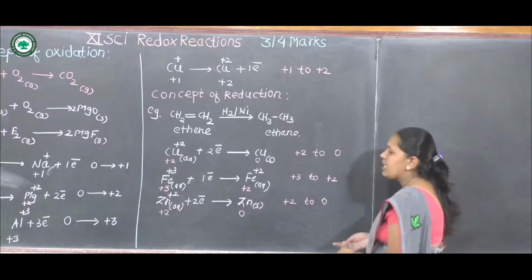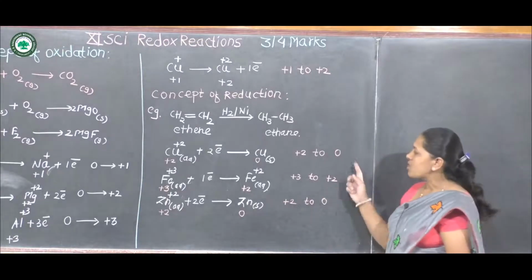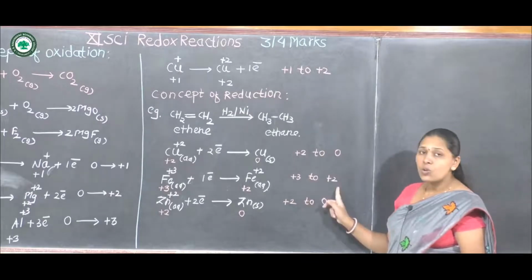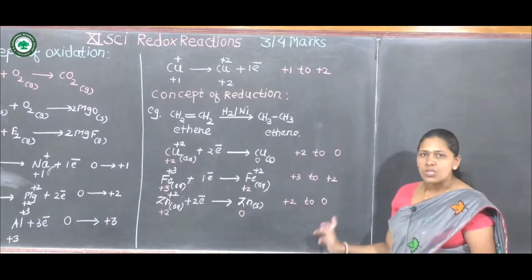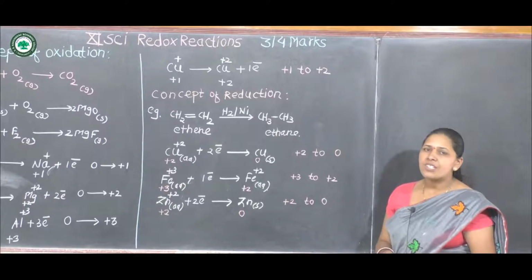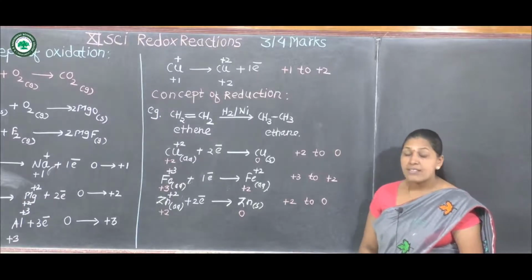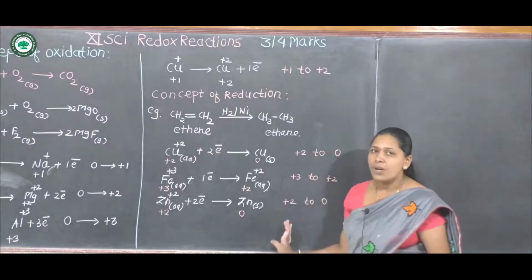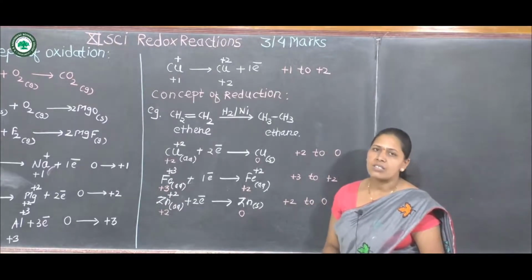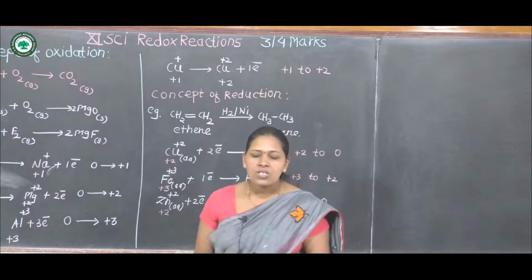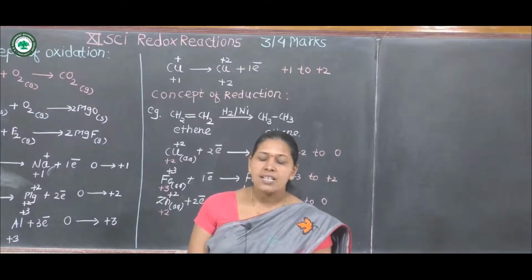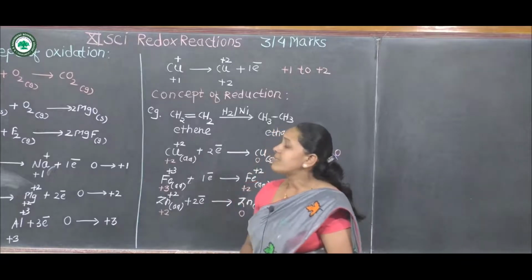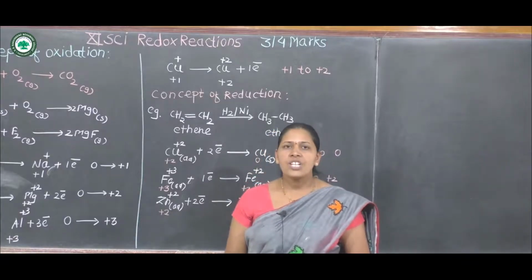In these 3 examples, oxidation number changes from +2 to 0, +3 to +2, +2 to 0. That means oxidation state decreases. The next definition for reduction is that decrease in oxidation number is also called reduction. These are the concepts of oxidation and reduction.